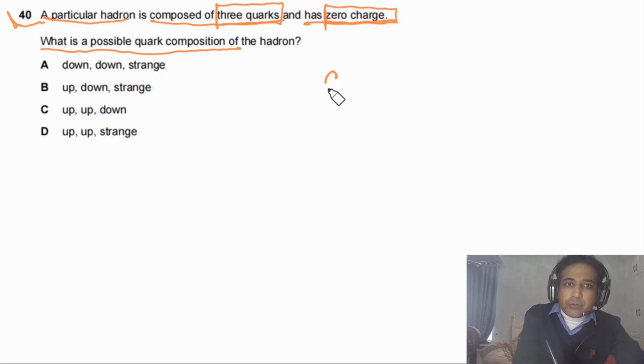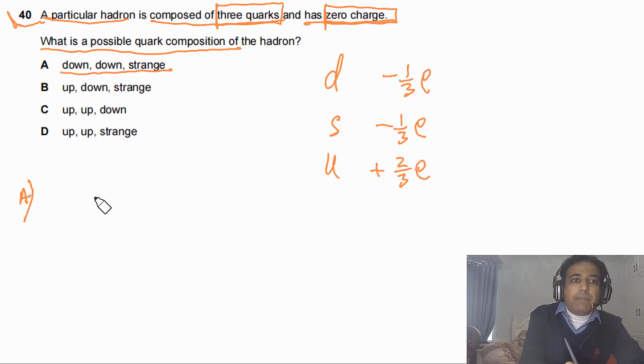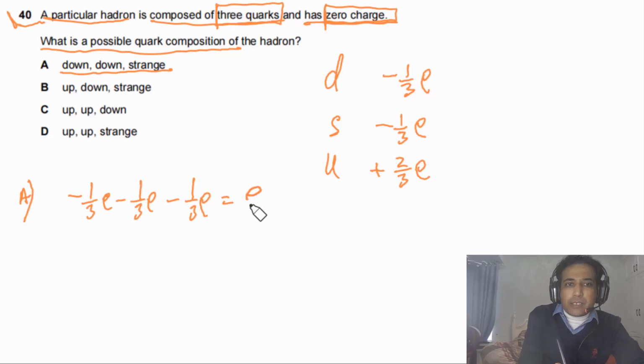First of all, we need to understand the charge on down quark is minus 1 over 3e, and the charge on the strange quark also is equal to minus 1 over 3e, and charge on up quark is plus 2 by 3e. For option A, we have minus 1 over 3e, minus 1 over 3e, minus 1 over 3e. So we will get in this case minus e. So the charge is not 0. It means this option is not possible.